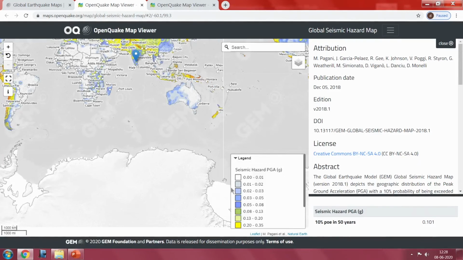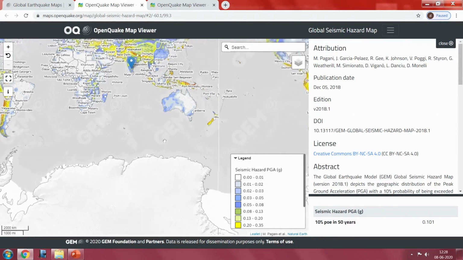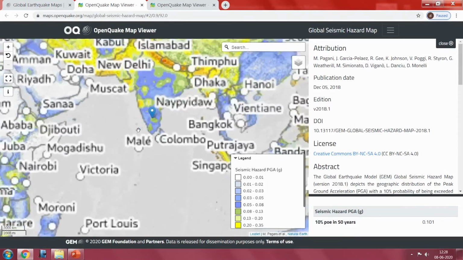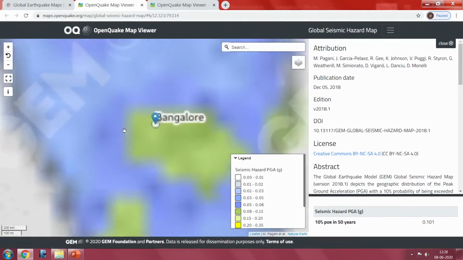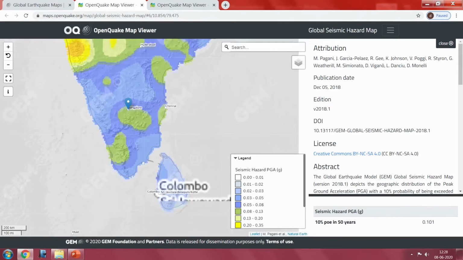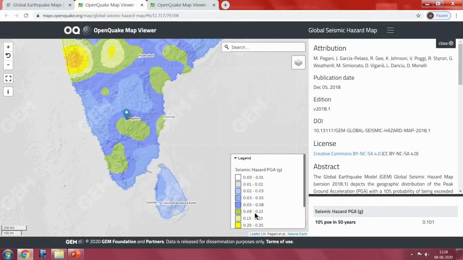So you can see the difference from what we discussed previously. He mapped most of southern India as a region with less than 0.05 g. Here you can see Bangalore, and the other parts of India, and you can see the hazard values.